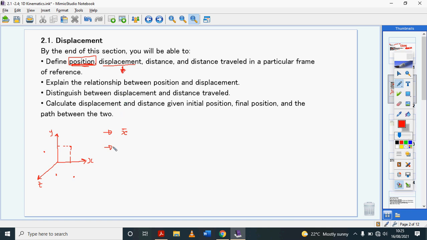So when position changes, this person could have been at this position, original position x0, and then they move to a new position x1. Their position has changed, so their change in position is their displacement. The delta symbol or the triangle represents change in physics.